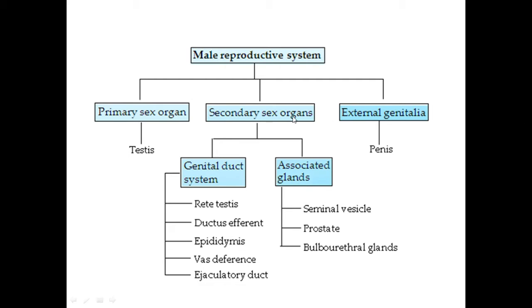And the secondary sex organ, for our convenience, will be divided into ducts and then associated glands. So these are the genital duct system of the secondary sexual organs, and these are the accessory organs or associated glands of the secondary sexual organs. External genitalia is the penis that will be seen in the external aspect.